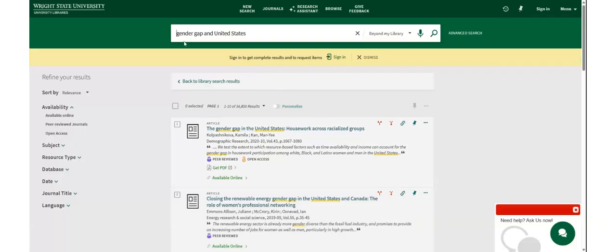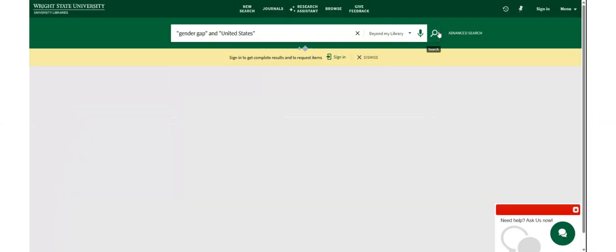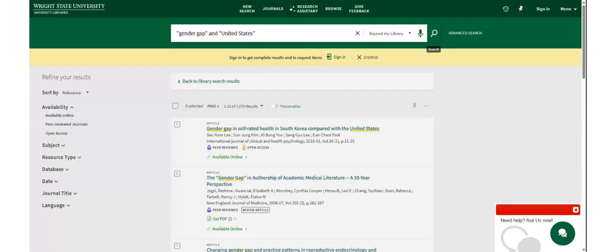One tip for narrowing your results in QuickSearch is to put quotes around phrases. For example, I can put quotes around "gender gap" and "United States" in my search. Think of the quotes as glue. Quotes tell the database to search for these words together in this exact order.